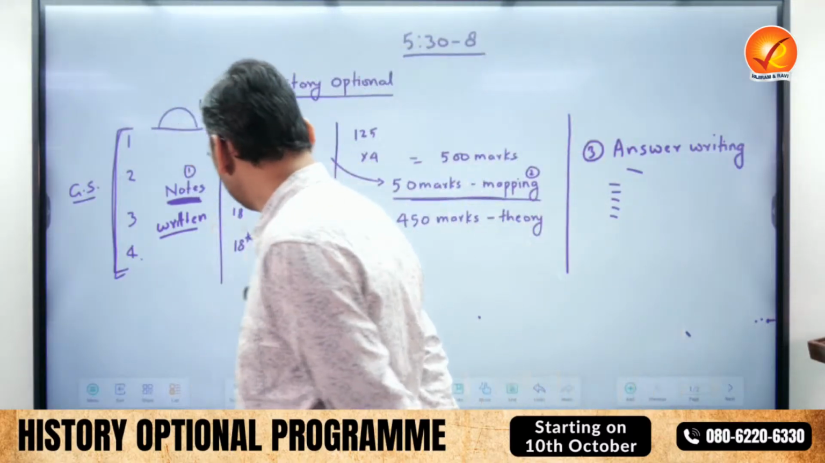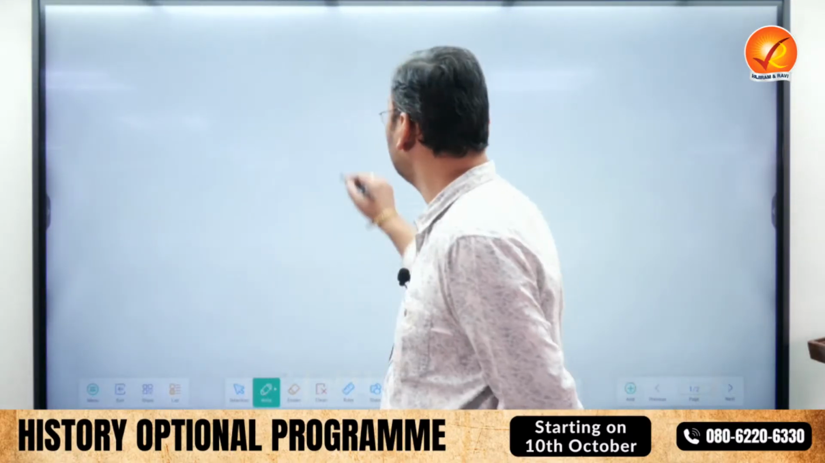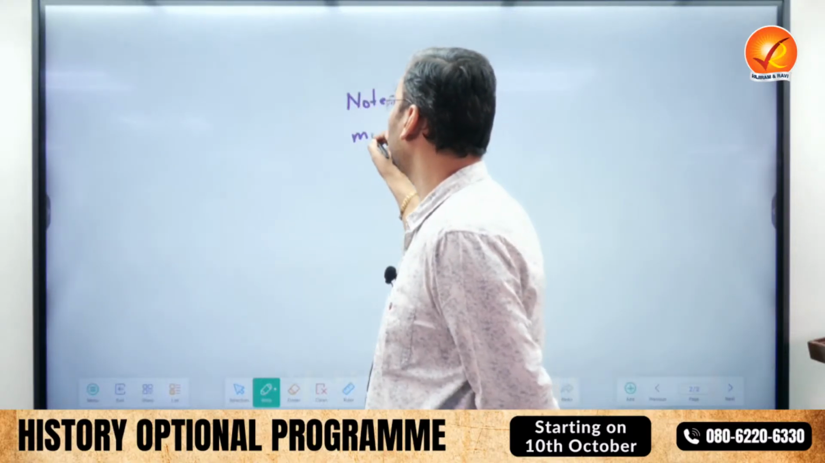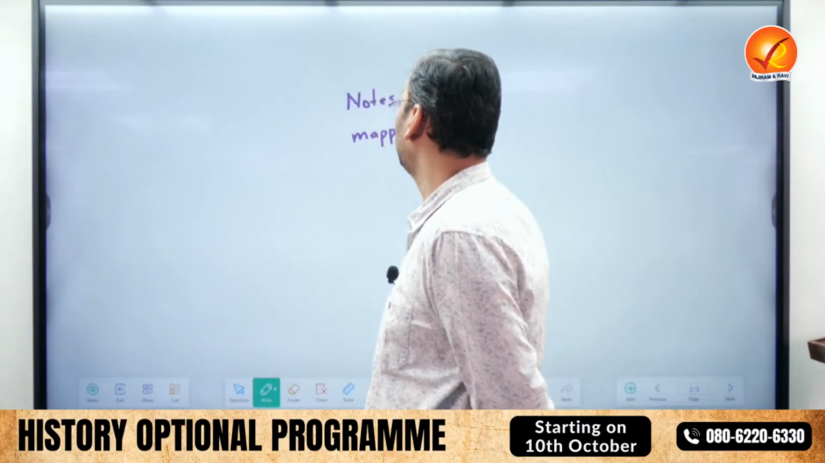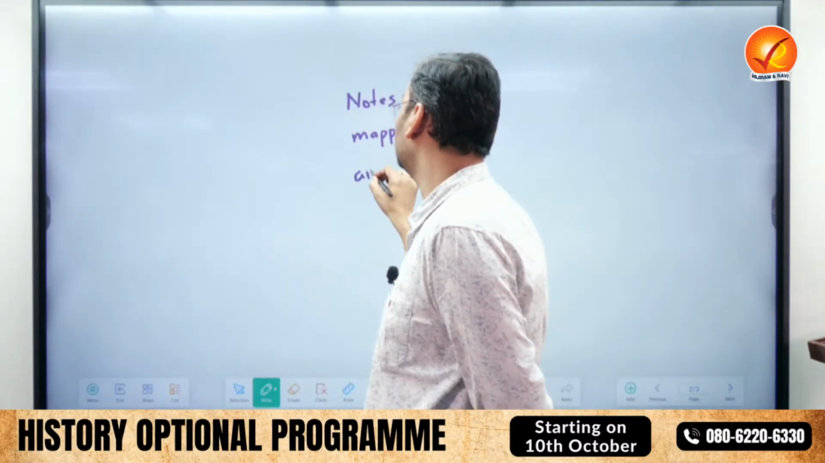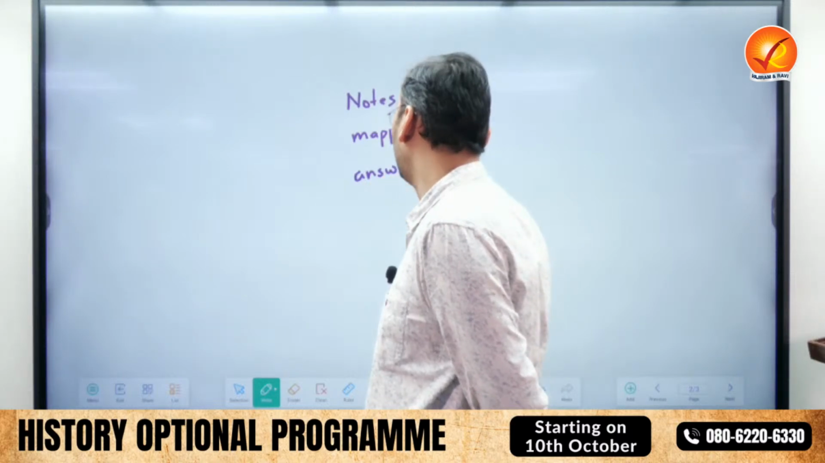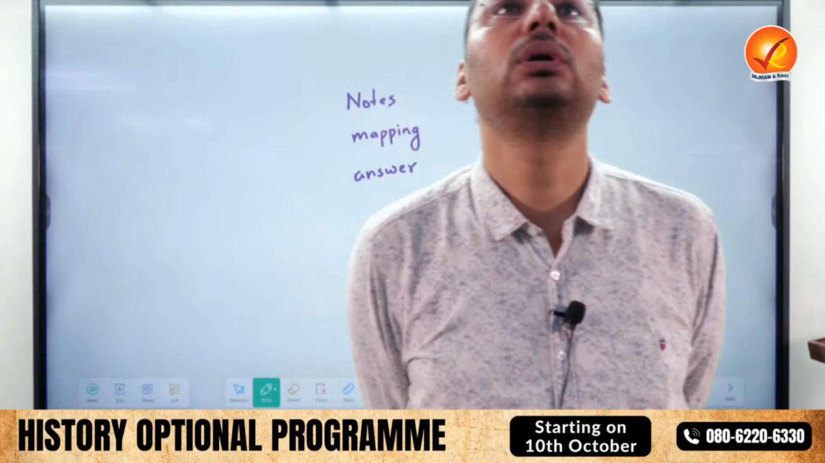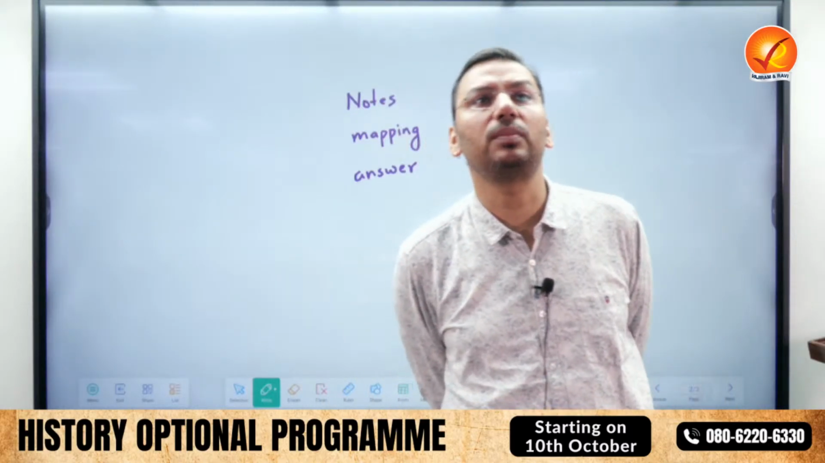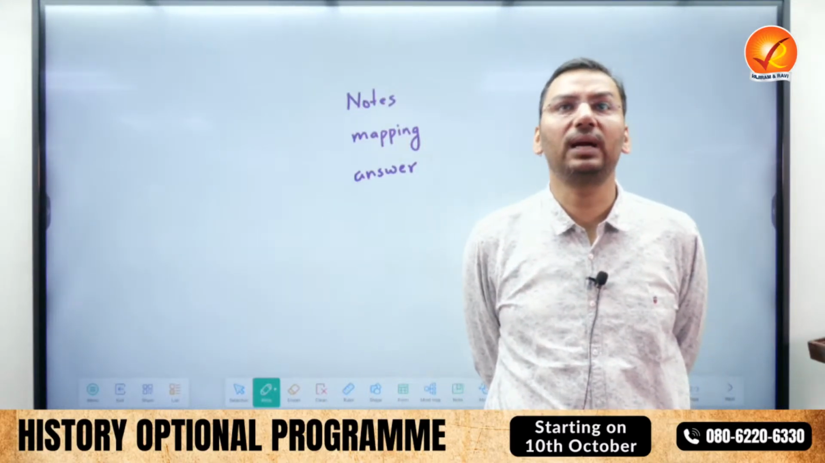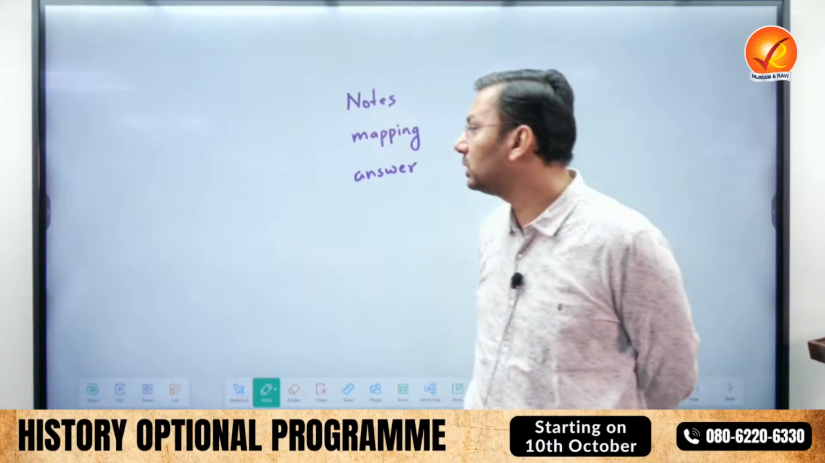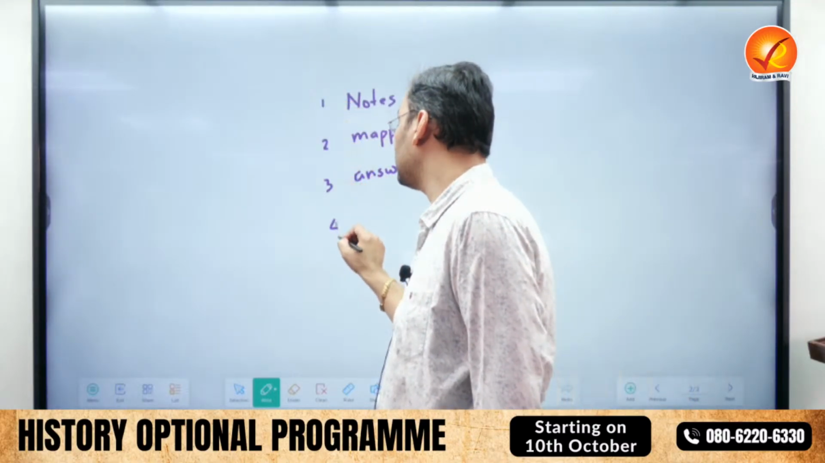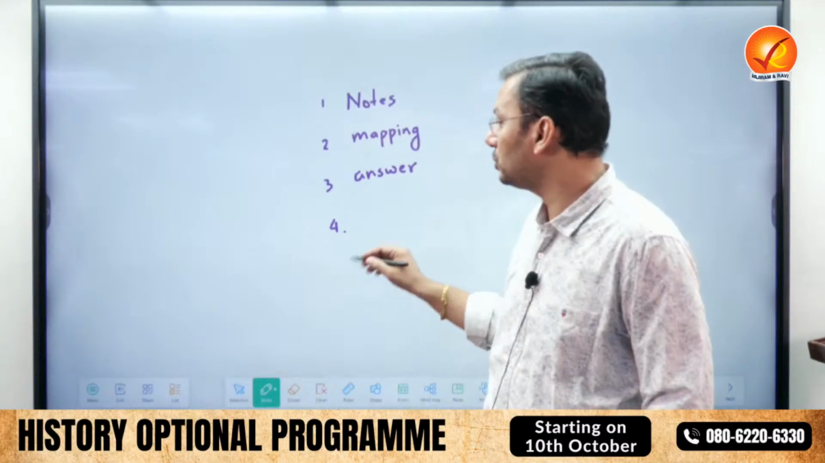ठीक है, तो 3 things I'm guaranteeing. One is notes plus mapping plus answer writing. 4 parts of the history. And if anyone wants to know about 4 parts of the history: ancient, medieval, modern, and world. And one more thing, which I do not want to discuss with the students so early.